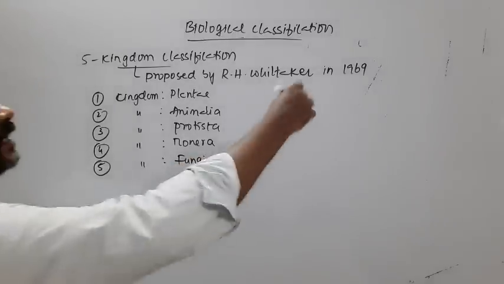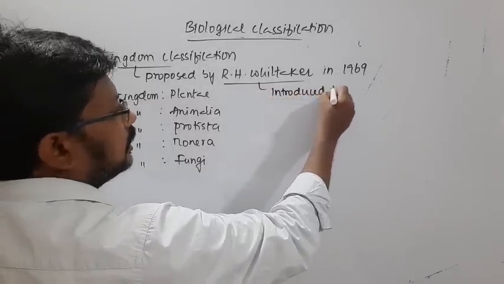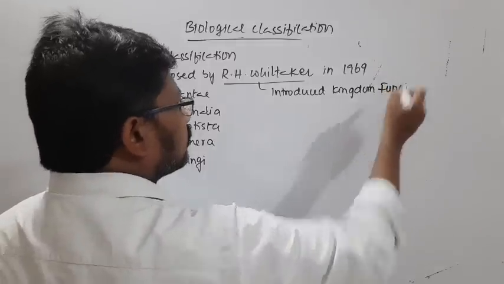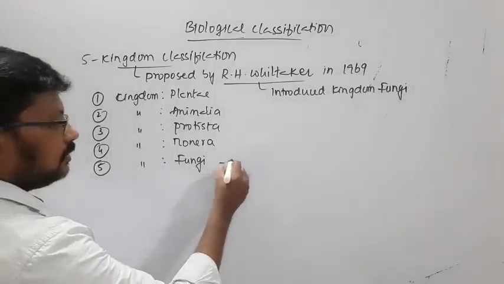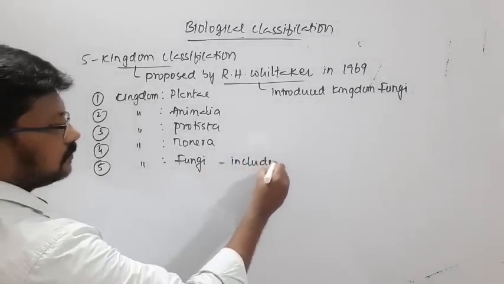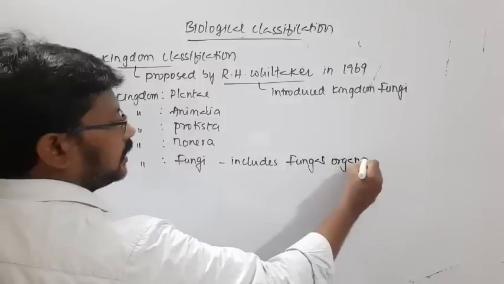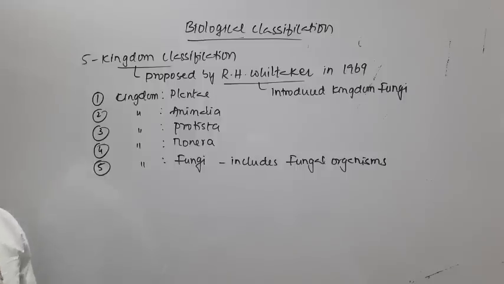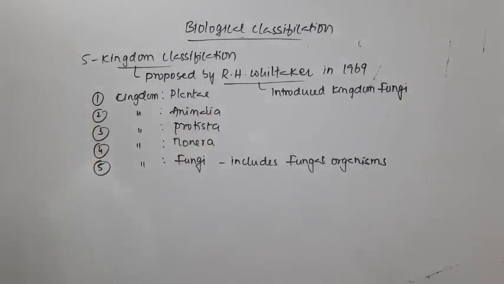So it means that R.H. Whittaker introduced kingdom Fungi. Here the kingdom Fungi includes all those fungal organisms. These are all the five kingdoms in the five kingdom classification.